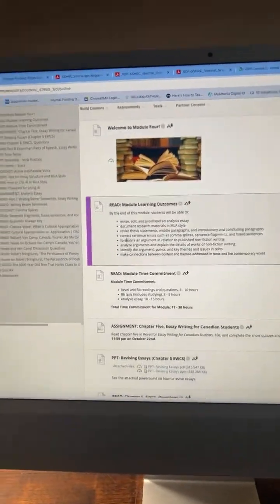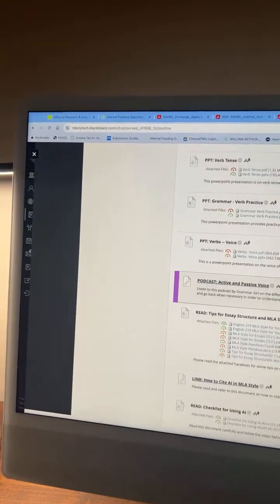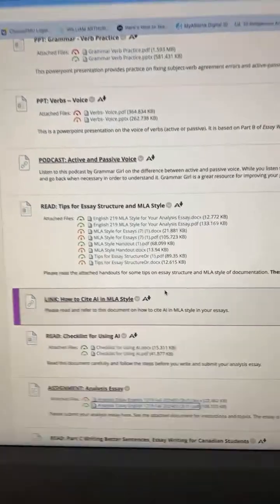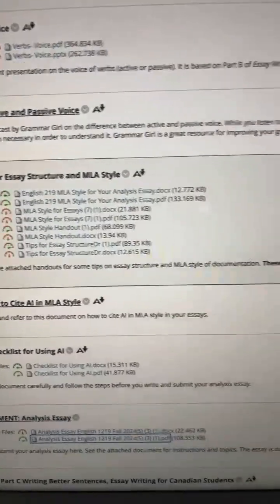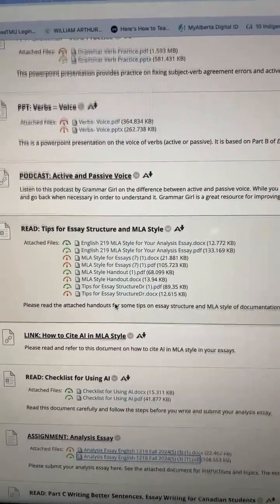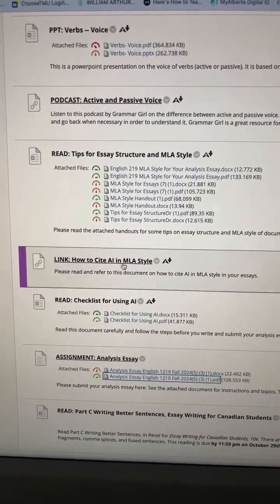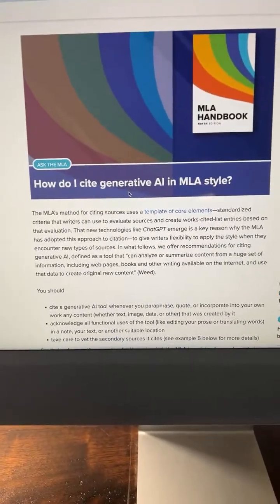If you go into module 4, this is where we're at today as we're following through, going and reading the appropriate assignments, following the things that you have to do. You will find in here as we come up to the essay a lot of documents about how to cite properly. So if you see this, it says tips for essay structure and MLA style. There are a number of important documents there that you will need to read and follow for your essay. And then here is a link on how to cite in MLA style. This is absolutely excellent. So I encourage you to go in here and read this.